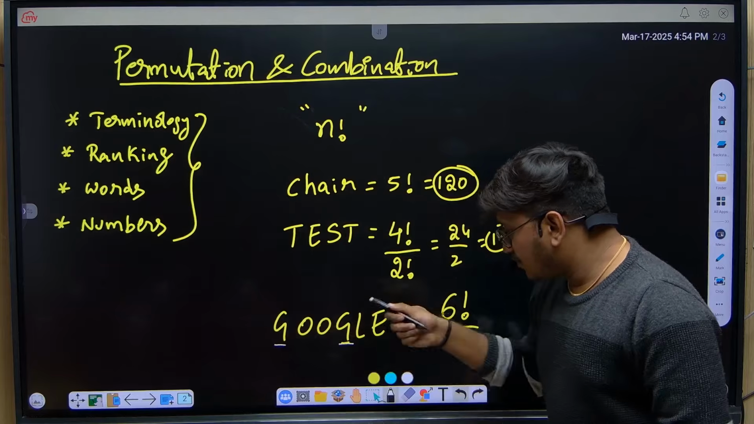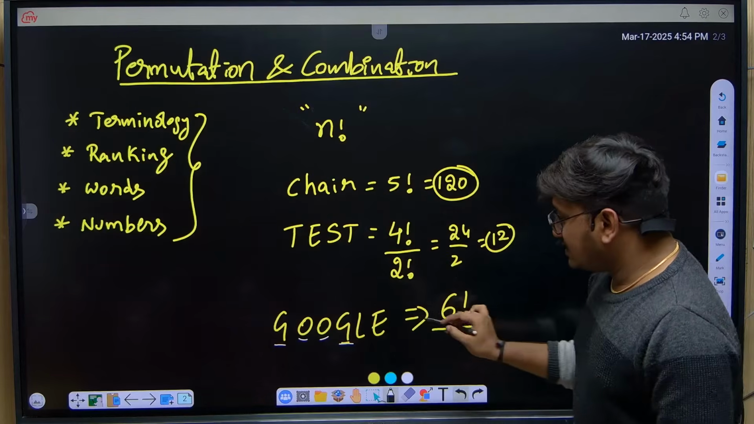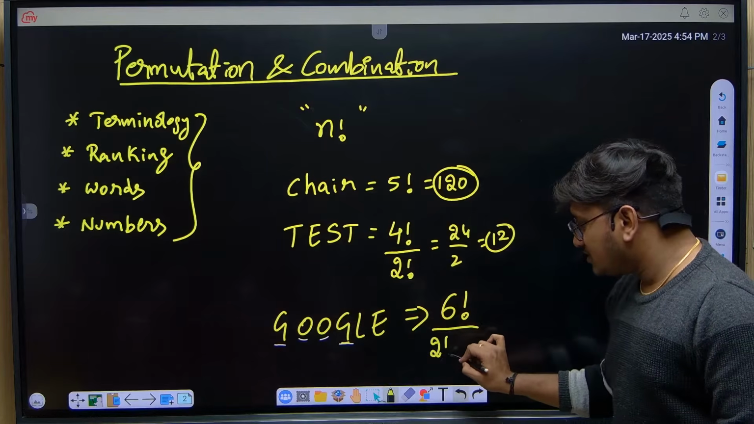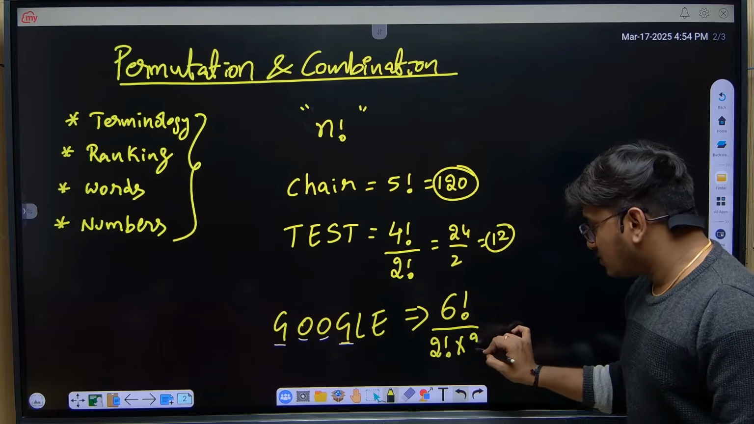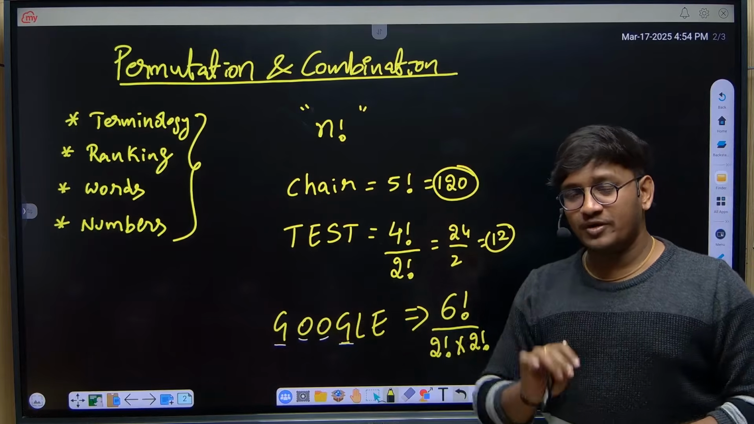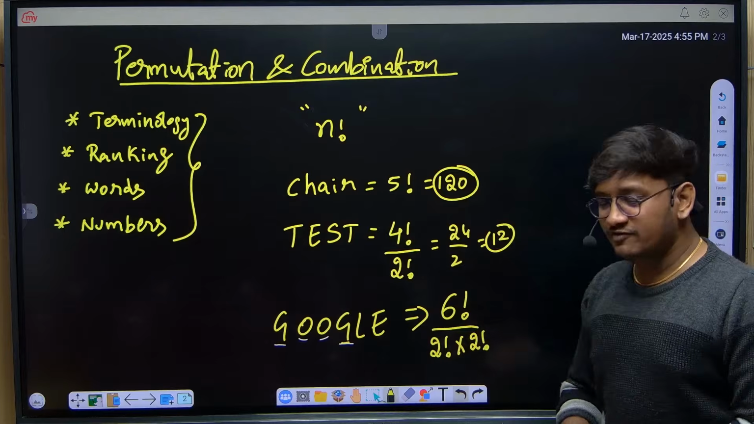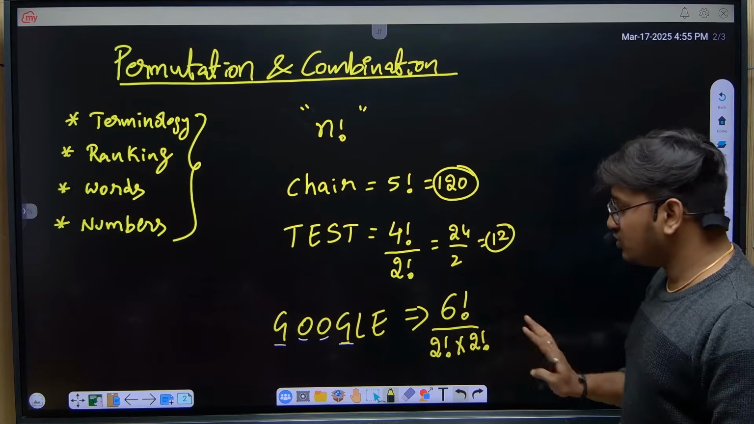Two G's are repeated and two O's are also repeated. Now, if six letters are arranged in 6 factorial ways, for two G's repeated, divide by 2 factorial, and for two O's, into 2 factorial. Don't directly take two G's and two O's, total four repeated, 4 factorial. You should not take it like that. Six letters can be arranged in 6 factorial ways, and the two G's and two O's are repeated, so divide by 2 factorial into 2 factorial.